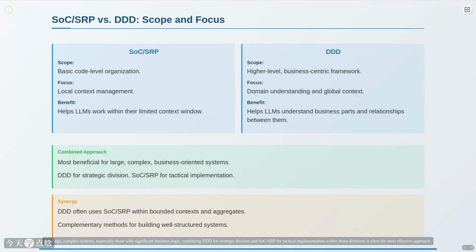For large, complex systems, especially those with significant business logic, combining DDD for strategic division and SOC and SRP for tactical implementation within those divisions is often the most effective approach. DDD often uses SOC and SRP within its own constructs. They are complementary tools, not mutually exclusive.